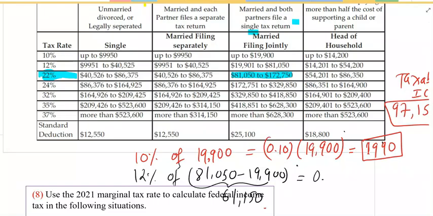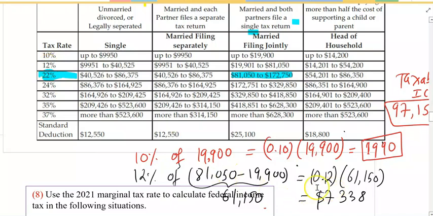And what is 12% of $61,150? Let's do the math. This gives you $7,338. Therefore, with 12% tax rate, the person needs to pay this much income tax.